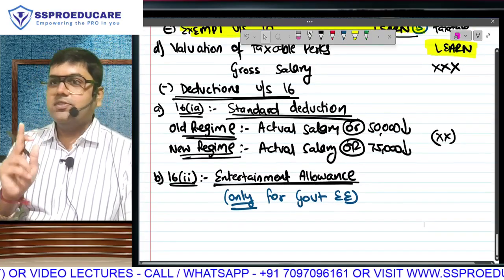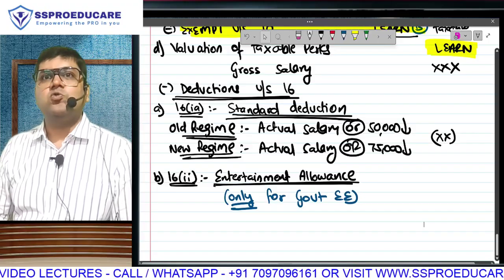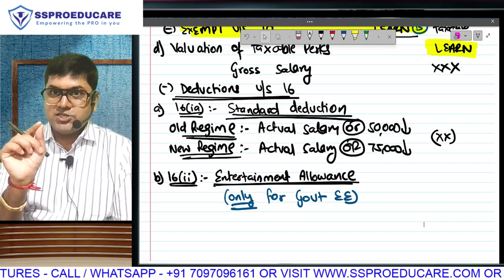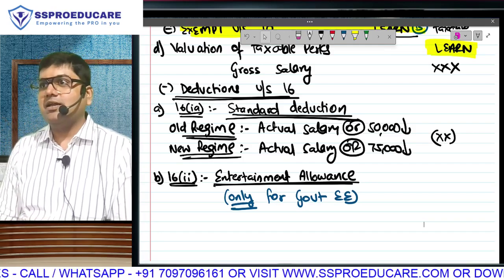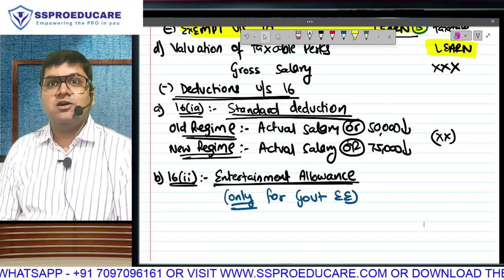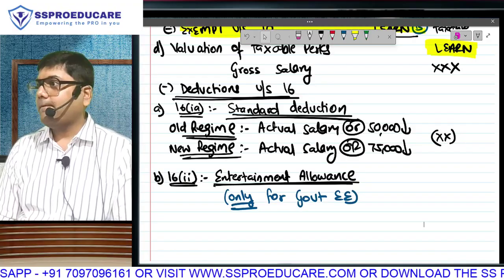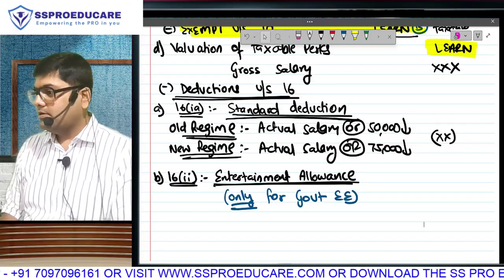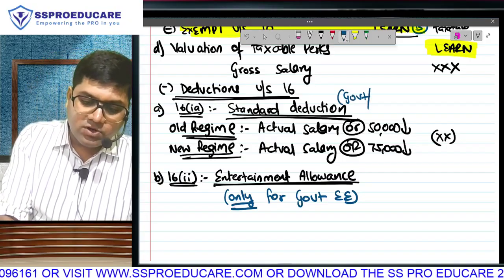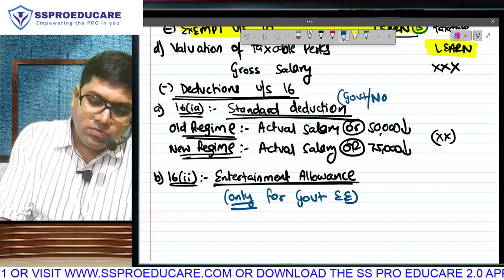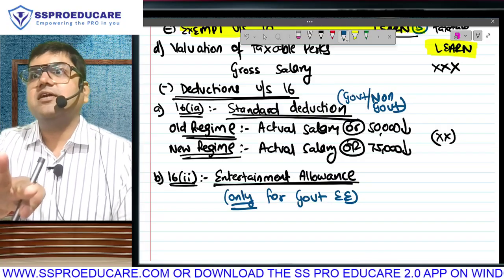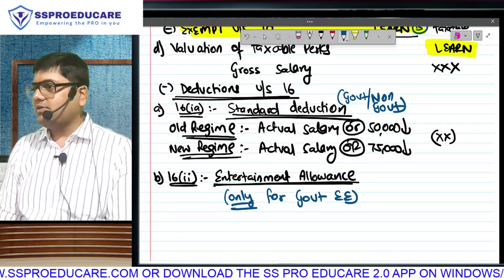Listen, there are certain things which are unwritten rules. Everything will not be written, and one such case is this. Have they specifically mentioned only government employee in the deduction of entertainment allowance, while received by anybody can? But is there any such thing written against standard deduction? Check. Nothing is written. That means standard deduction will be given to government and non-government, both. Nothing mentioned, no. That means government or private sector, both. When nothing is written, both eligible.